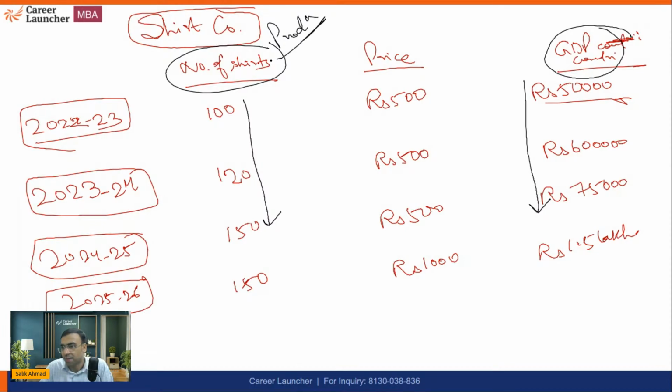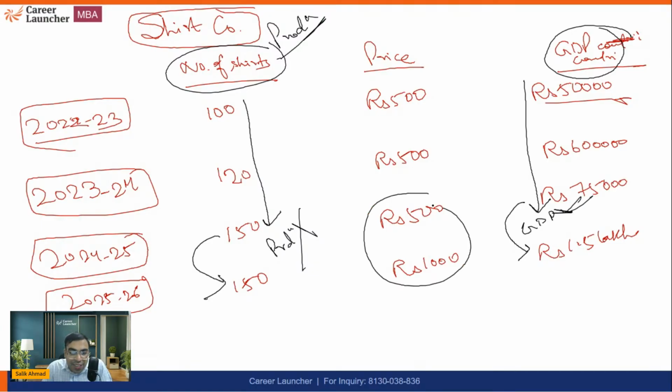Right? If there is more contribution to the GDP, it means, yes, the shirt company is producing more. But here, if you see from here to here, the production has not increased, but still the GDP contribution has increased. Why? Why has it increased? Because of the increase in prices. It means this is giving us a wrong signal.